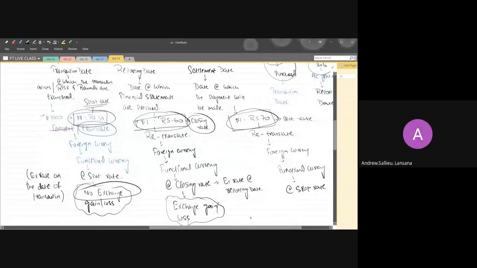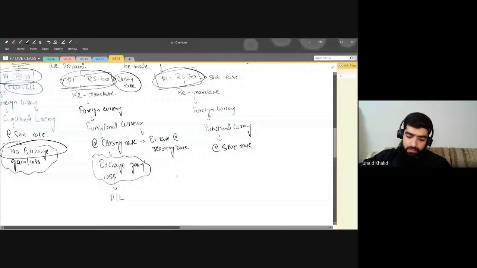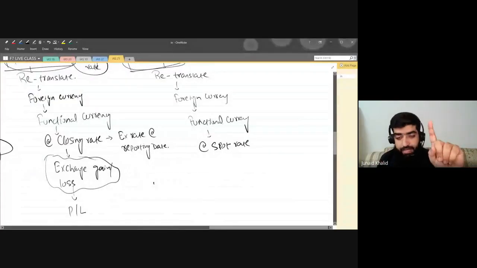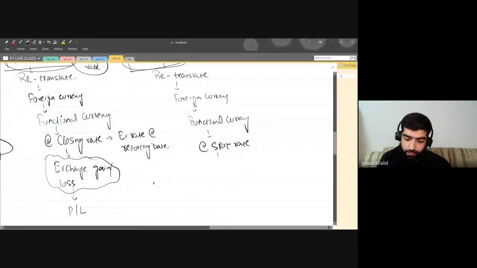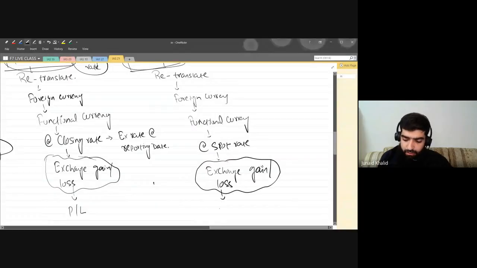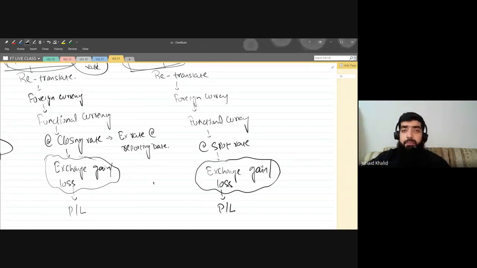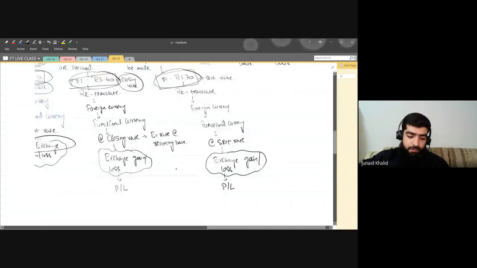Yes, sir. Now, one more thing, the last rule, but again, I'm not going to explain it to you right now. What is that rule? That there will again be an exchange gain or an exchange loss. But remember, this exchange gain or loss will be transferred to P&L. I'm not explaining it right now, but once I start the question, I will explain what we mean by this. Are you guys clear with this one?